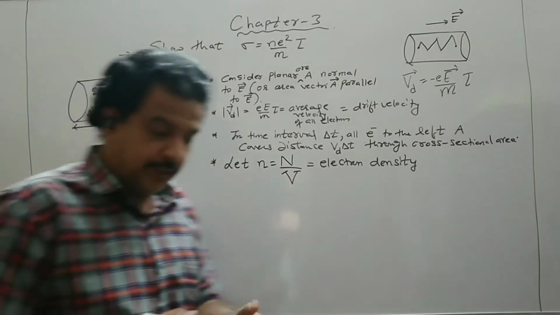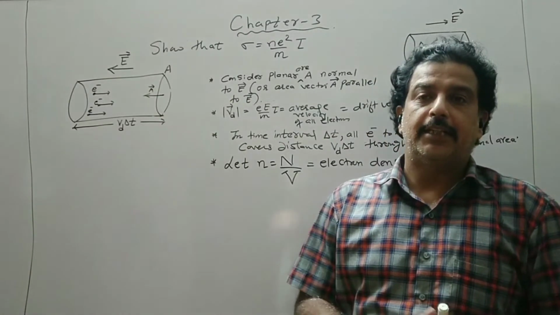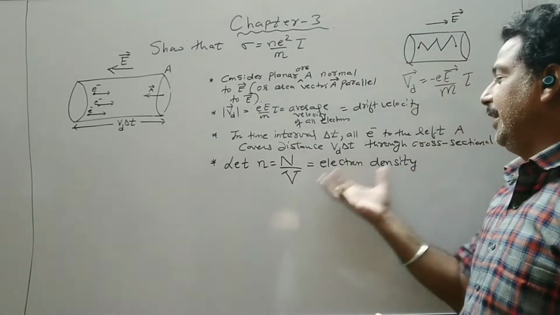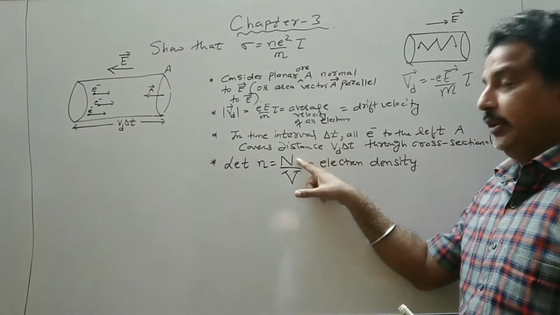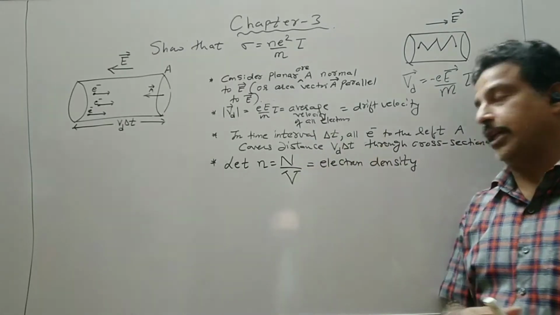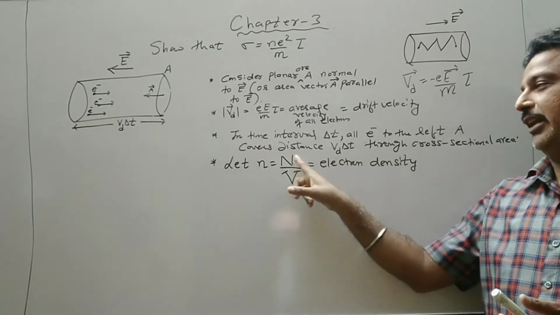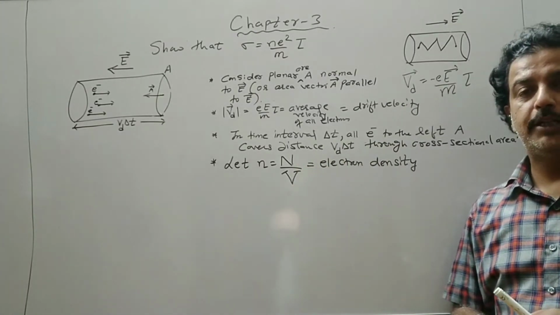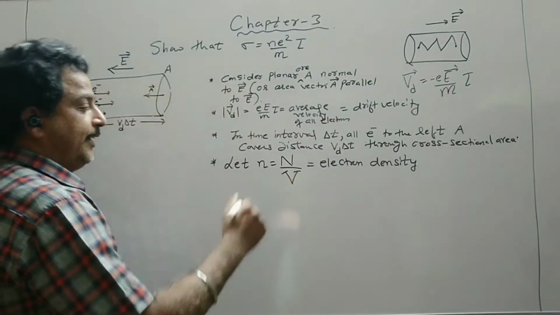Like we have dealt with the surface charge density, linear charge density or volume charge density, in this chapter we will deal with an electron density, that is the number of electrons passing through the cross section of the conductor per unit volume. So that is an electron density.